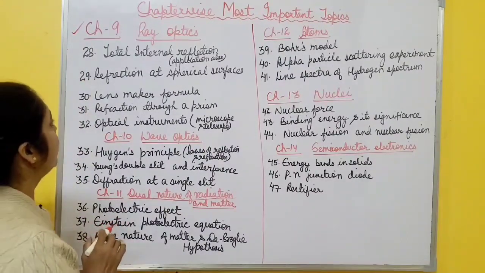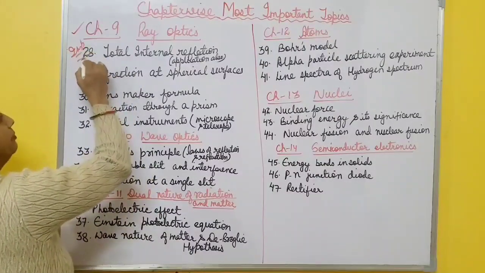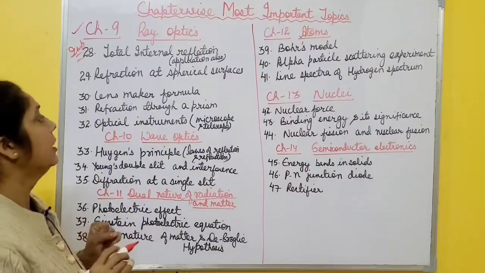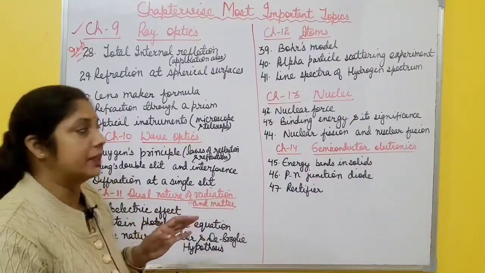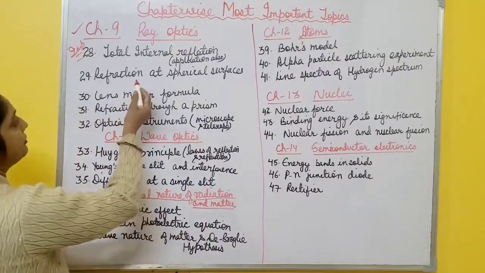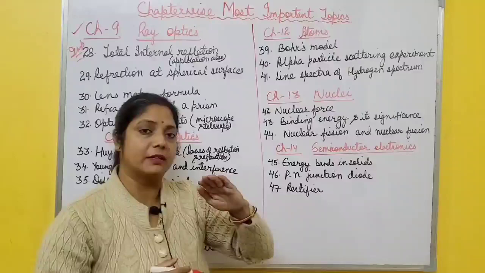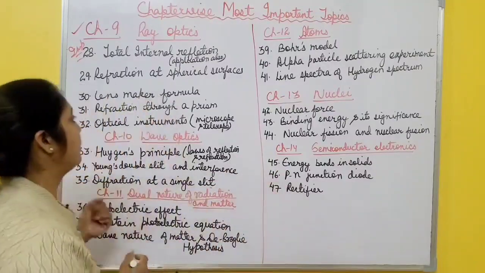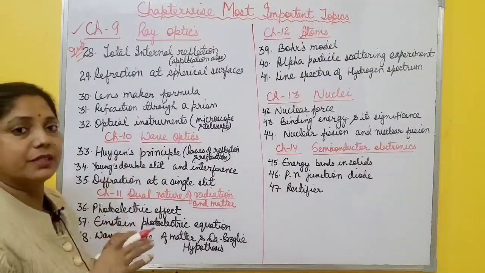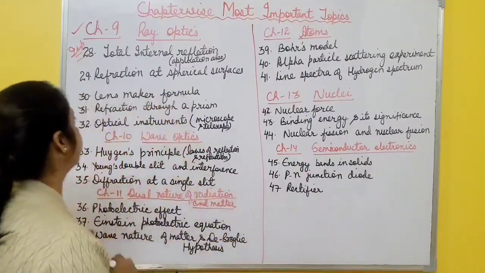So in ray optics, the most important topic is total internal reflection. It is very, very important, and its applications also, right? Applications like optical fiber, brilliance of diamond, all these applications are important. Next one is refraction at a spherical surface. When light travels from rarer to denser medium, and when light travels from denser to rarer medium, how refraction takes place, you have to derive the relation between image distance, object distance, refractive index, focal length, radius of curvature, everything.